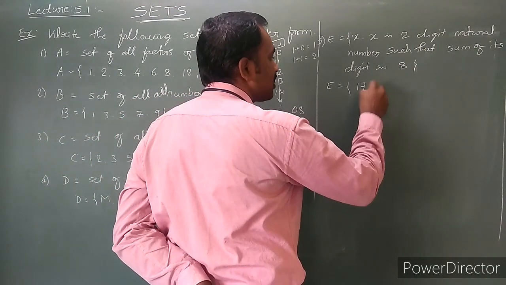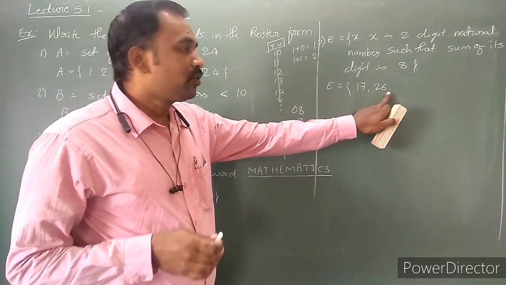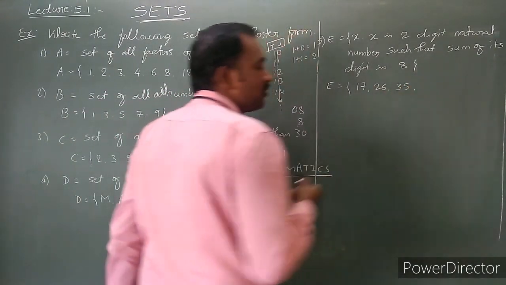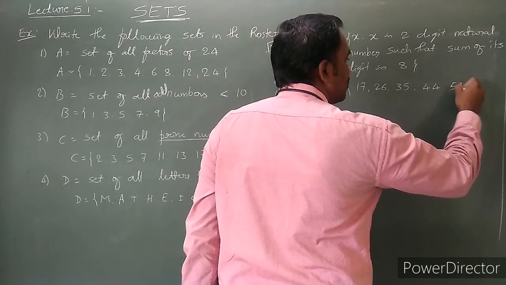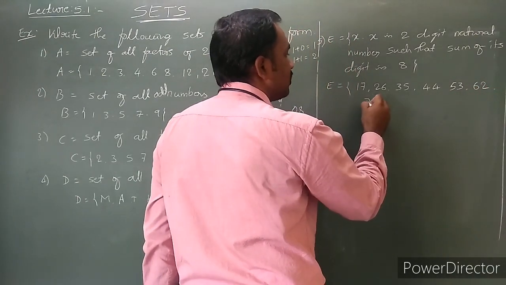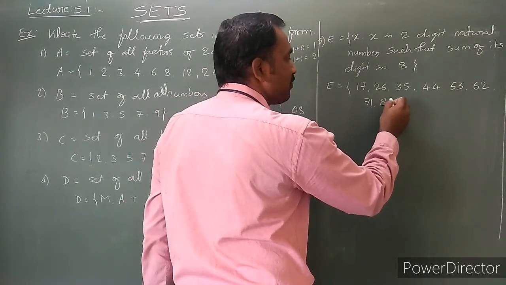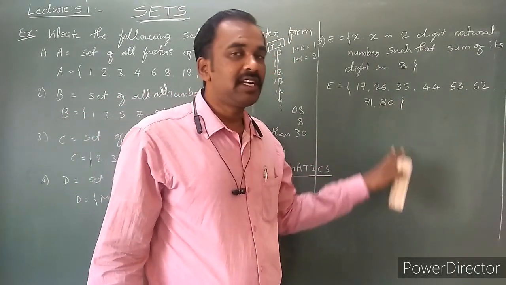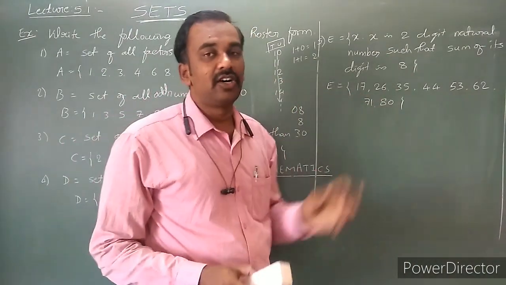Next, after 17, what can we write? 26. 2 plus 6, obviously we get 8. Next, 35, 3 plus 5, next 44, next 53, next 62, next 71, next 80. After 80 we don't have a two-digit number whose sum of digits is 8.